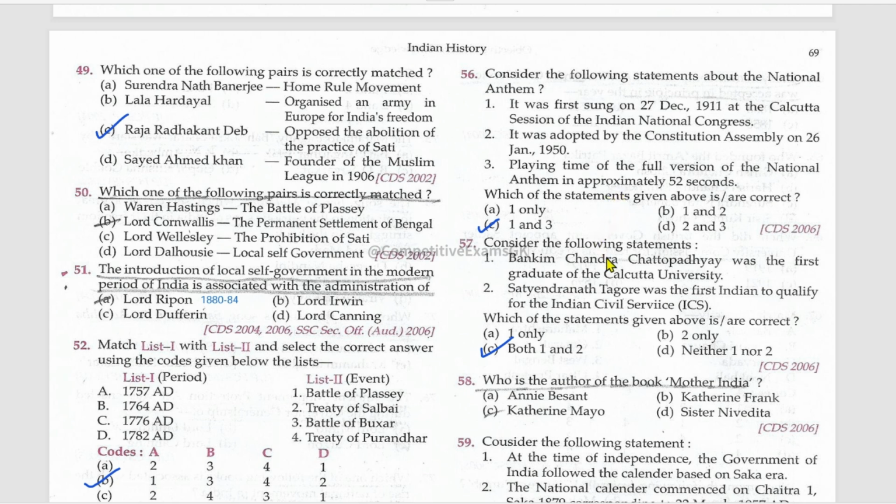Right. Consider the following statements. Bankim Chandra Chattopadhyay was the first graduate of Calcutta University. Right. Satyendranath Tagore was the first Indian to qualify in the Indian Civil Services. This is also true. Who is the author of the book Mother India? Katherine Mayo.